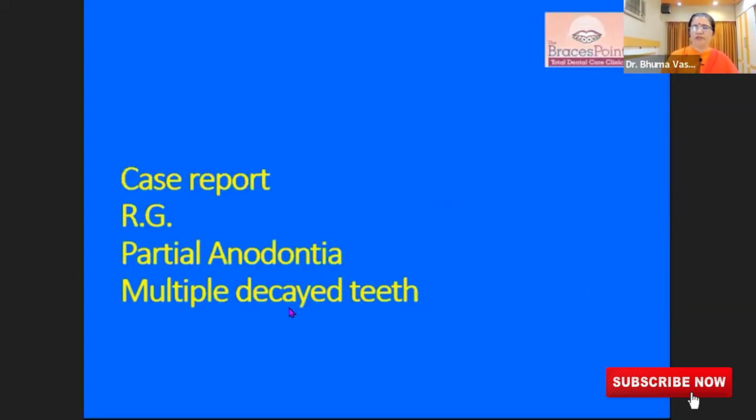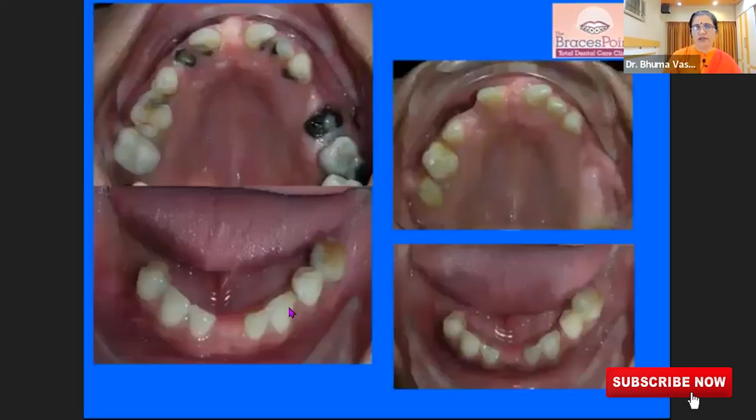And if the patient has a condition with multiple decayed teeth, then you need to do a full mouth rehabilitation for this patient.